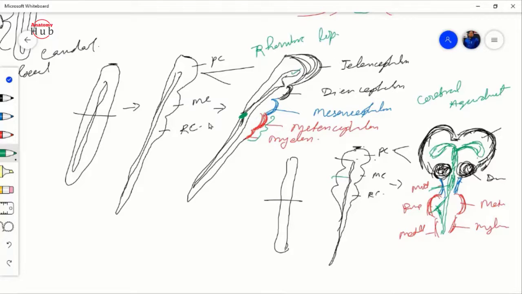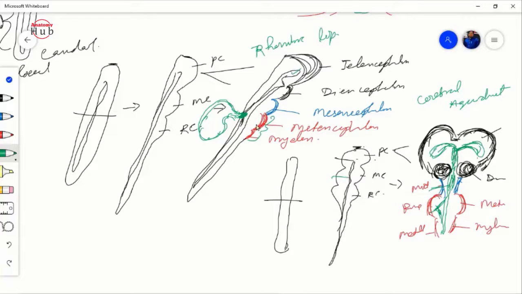This rhombic lip will be formed at the posterior surface of the metencephalon, and whatever growth comes from it will be your cerebellum.